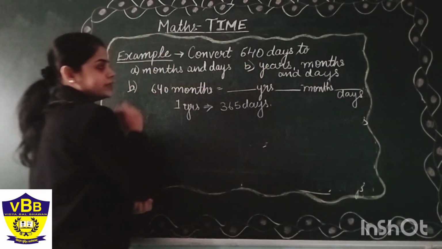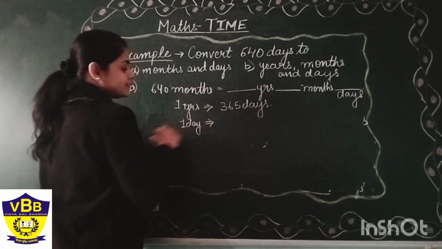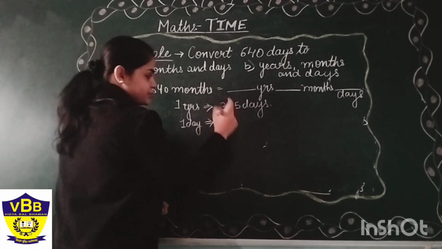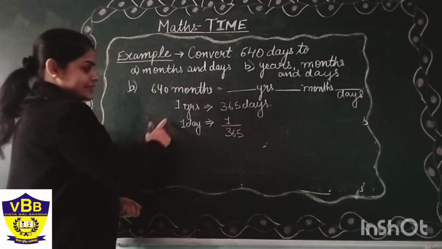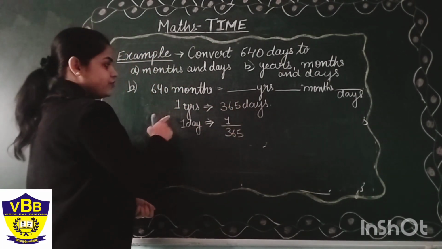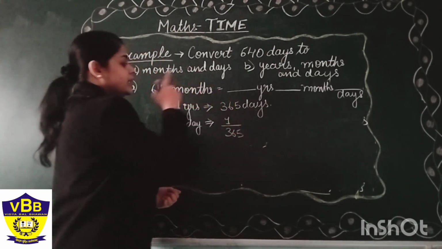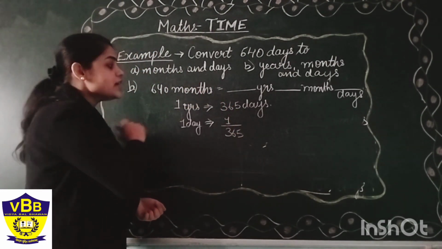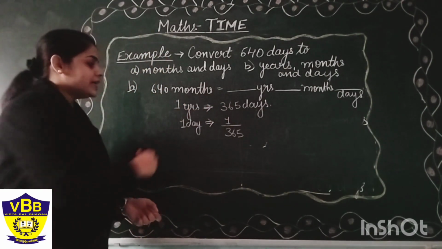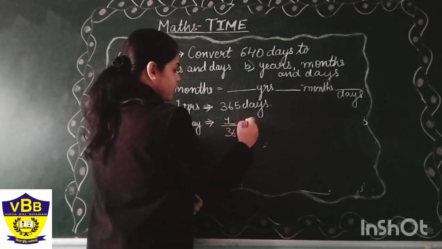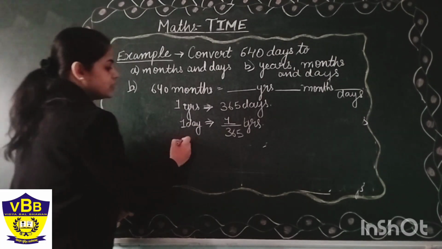So first we will convert this into years. So 1 day will be equal to how many years? It is from fly to horse, that is divide, of course. So this 365 will come on this side, and we already know that what is in multiplication goes to the other side and becomes division: 1 upon 365 years.